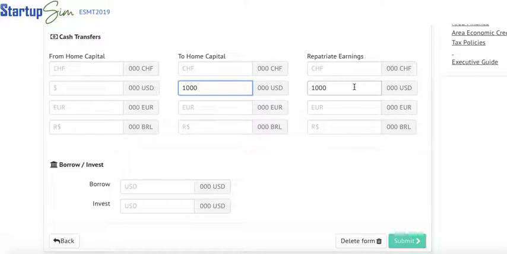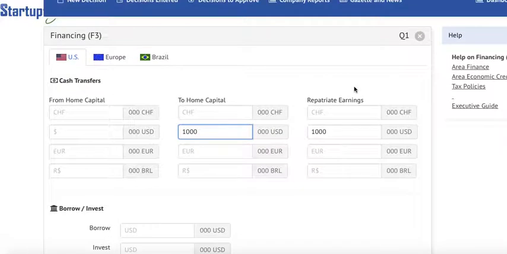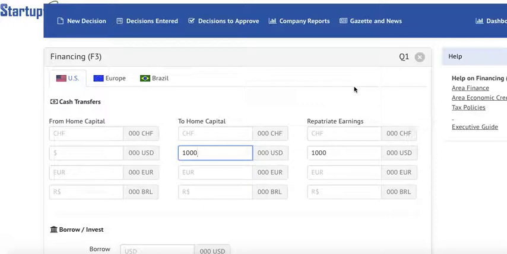There is, however, a third possibility. Every area is able to pay a little management fee to the home office once a quarter and not more than one area at a time. And this service payment is limited to a proportion of 10% of home office control. So again, you look at the line home office control in, let's say, the US, take 10%, and you're allowed to send 10% of that in cash back to the home office.